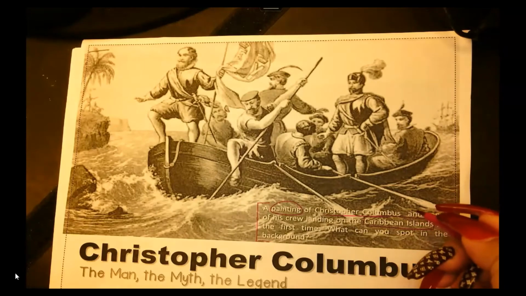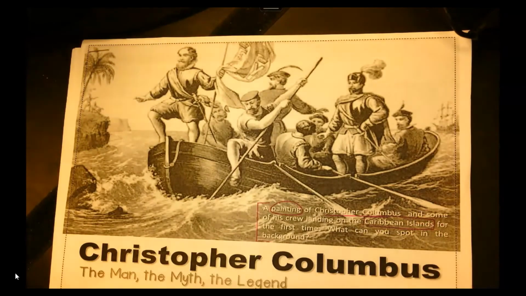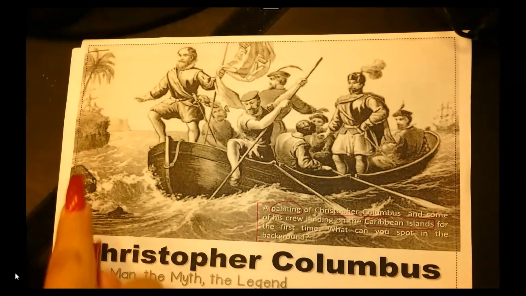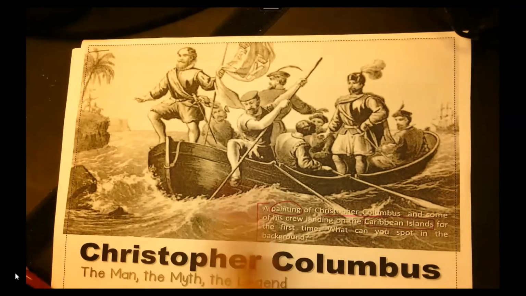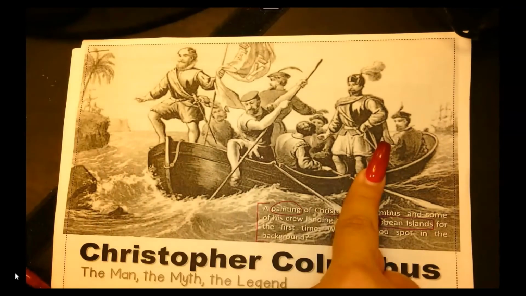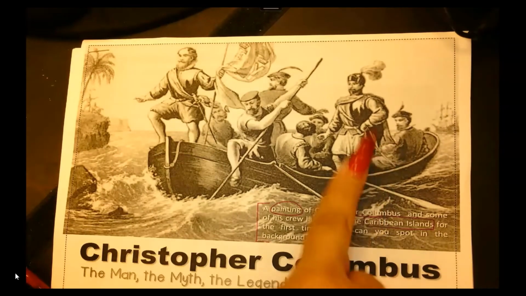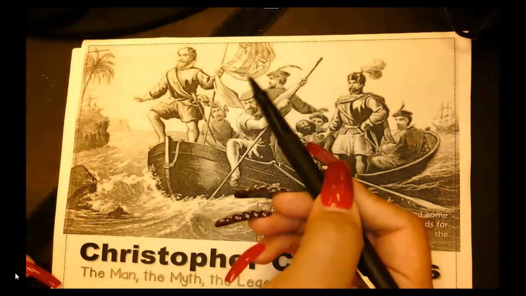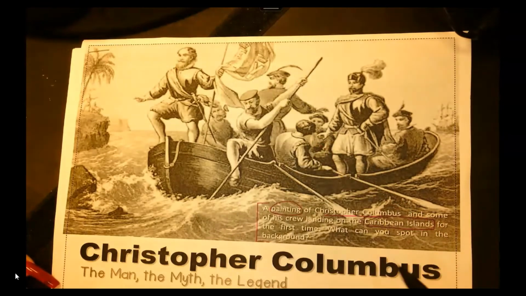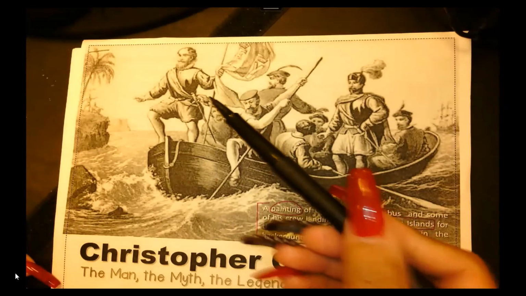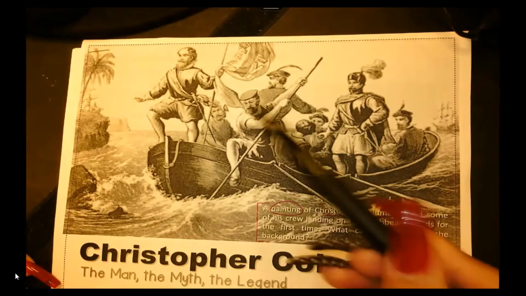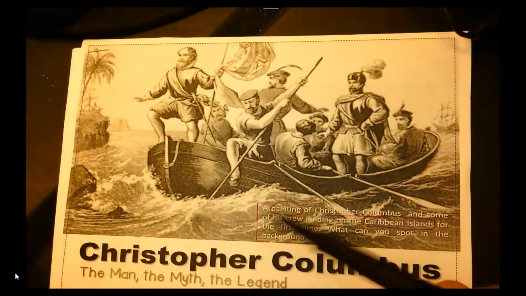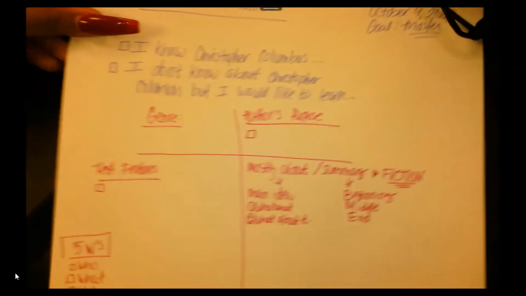So take out your handy dandy T-chart. And what is happening in this photograph? What do you see? So I see water. There's also a what? There's a boat. Now look at this photograph. I'm sorry, at this painting. What do you notice? There's men on boats. What are they carrying? A flag. Now, are they dressed the same as us right now? They are not, right? So this was probably a long time ago, right? So let's go ahead and go back to our T-chart and let's write that.